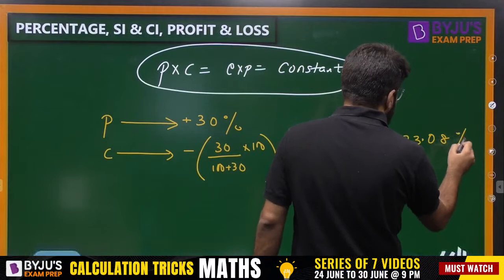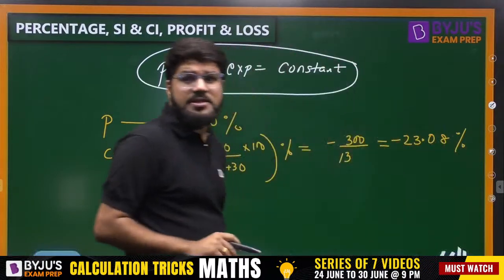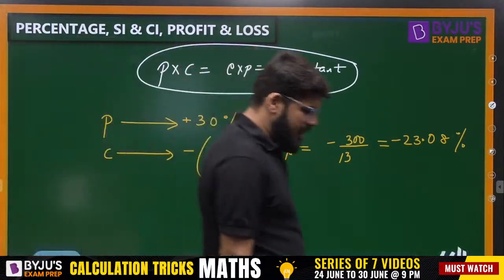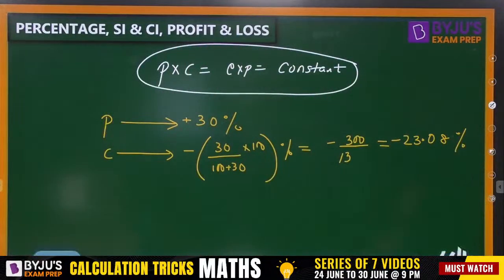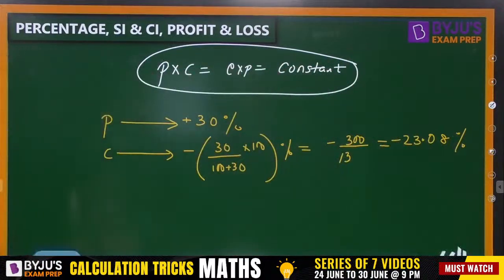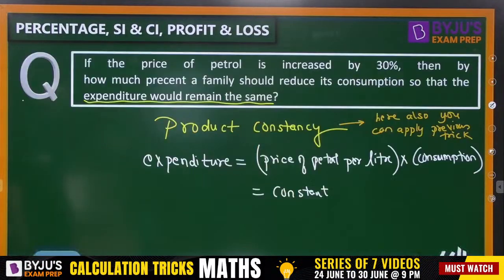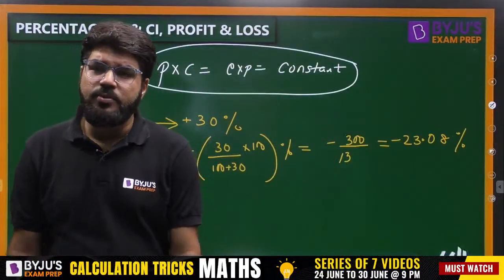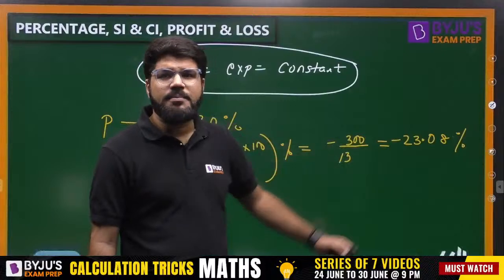23.08. Just noting your answers from the comment box. I assume your calculations are correct and I'm directly writing it up. So minus 23.08 percentage. Okay, so by how much percent should the family reduce the consumption? 23% approximately they should reduce the consumption. Reduce means that is why the minus is coming.